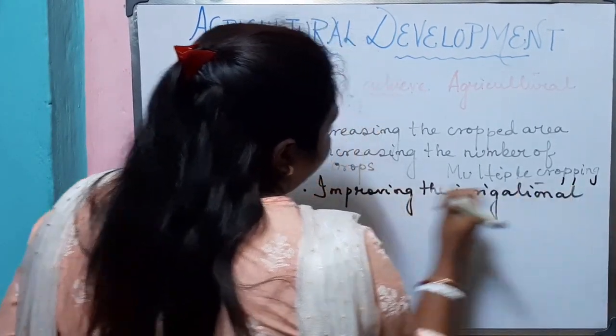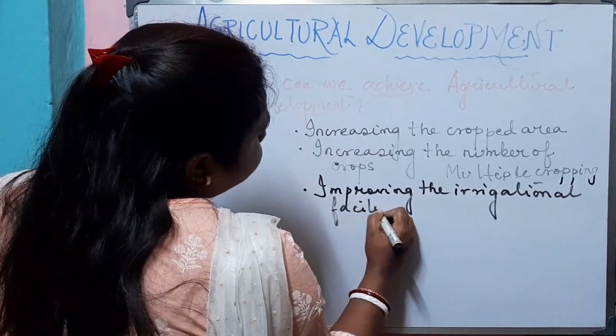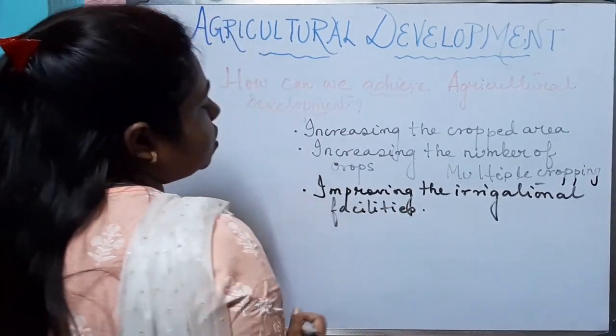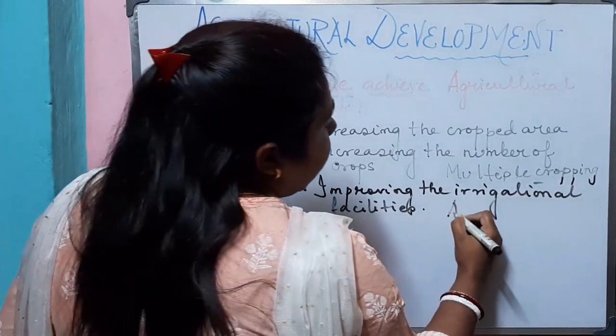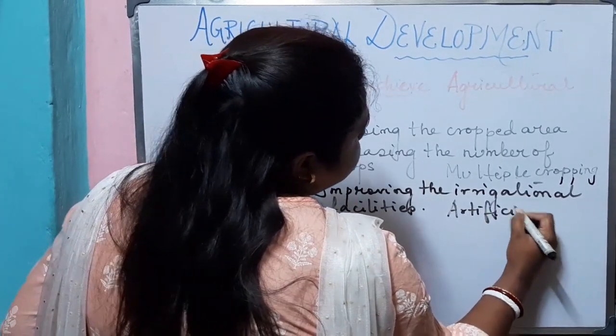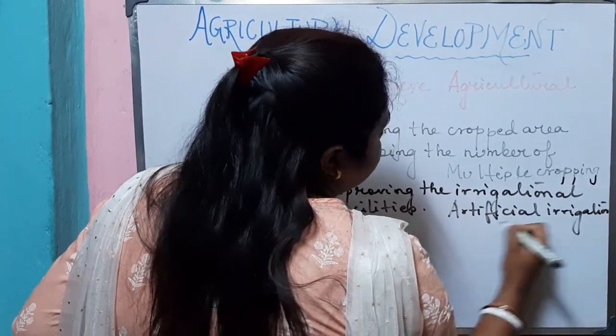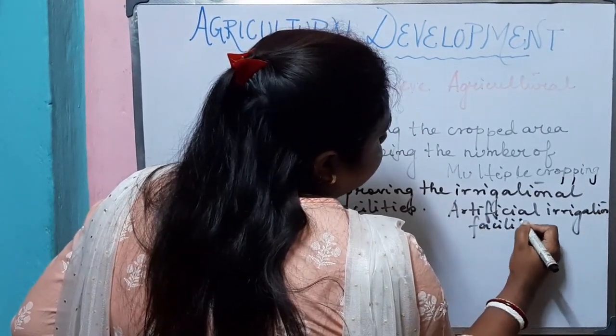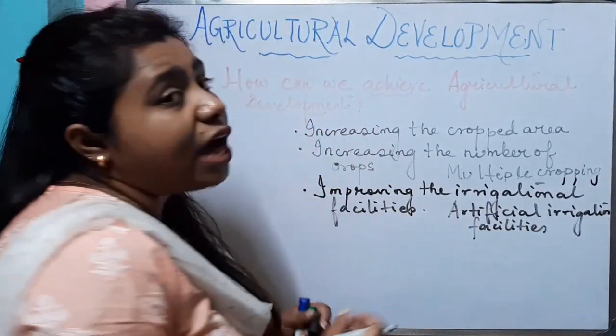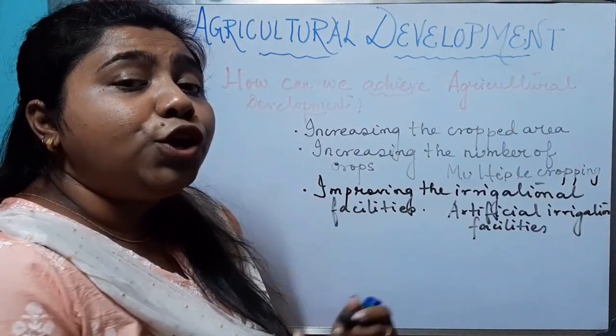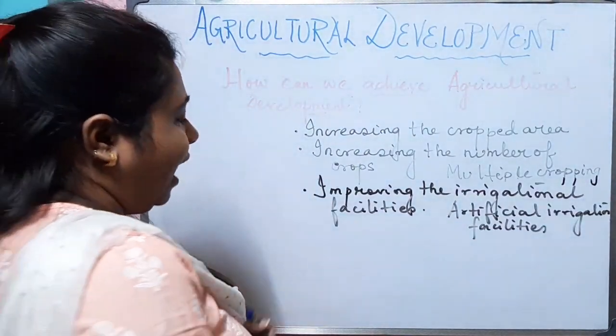That means we cannot depend on the monsoon rainfall. We need to search for alternative artificial irrigation facilities like tube wells, canals, which will help to increase the production, which will help to produce more from the same plot of land.